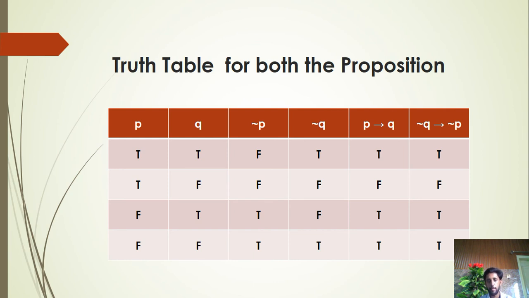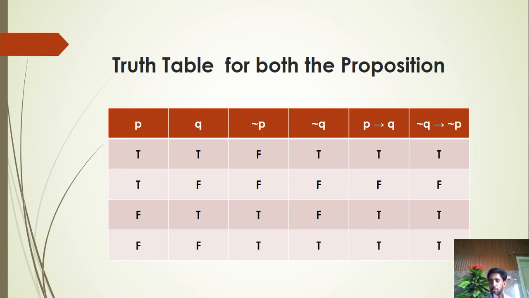Then we will discuss P implies Q. P is true and Q is true, then it is a true statement. We said in the condition that if P is true and Q is false, it will be a false statement, otherwise all sentences will be true. So here you can see that in the second sentence P is true and Q is false, so it is a false statement and the others are true.